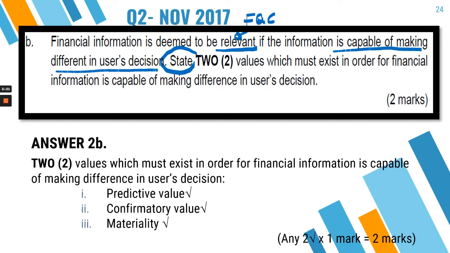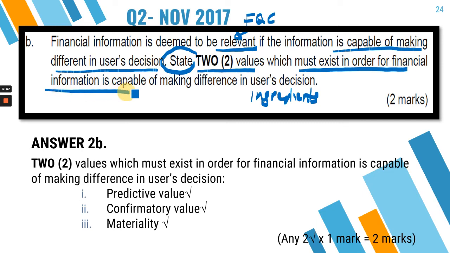You just need to list what are those values, or what are the ingredients of relevant, which must exist in order to make the financial statement capable of making that difference. Or in other words, capable of making difference to the user's decision is what you call relevant.